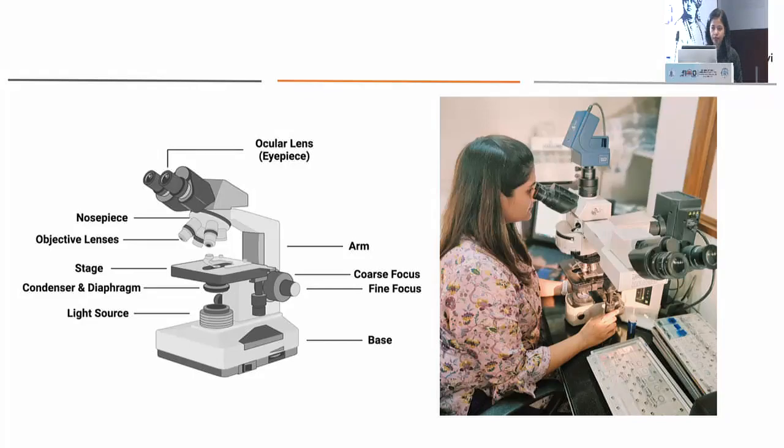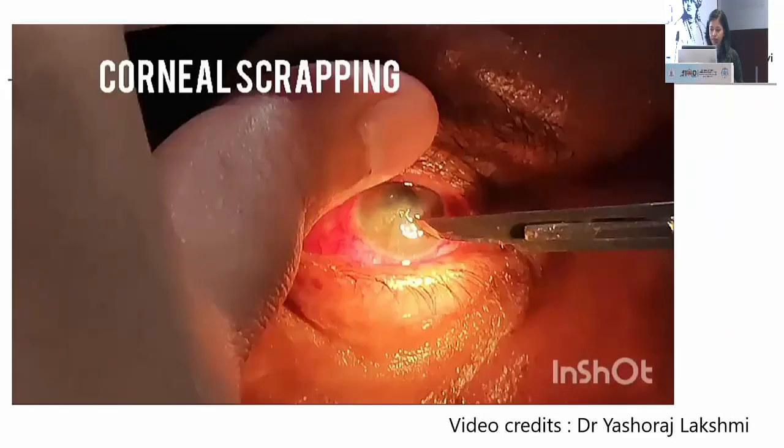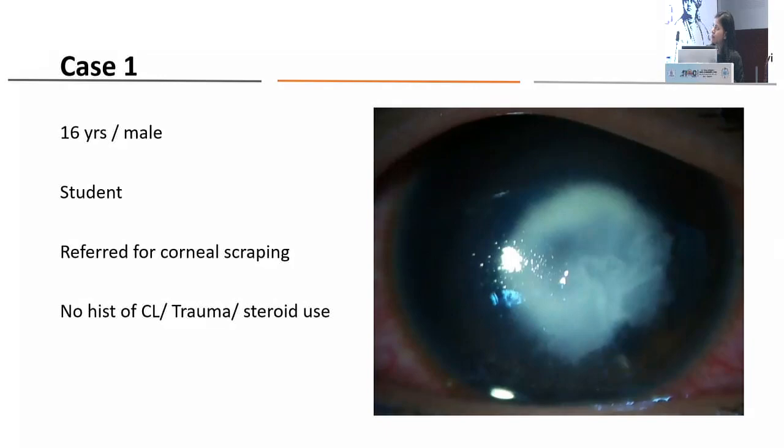So this is a light microscope versus the fluorescence microscope. The light microscope is used for trypan blue staining, and the fluorescence microscope for KOH and CFW staining. So I'll demonstrate a few cases in which we found these organisms.